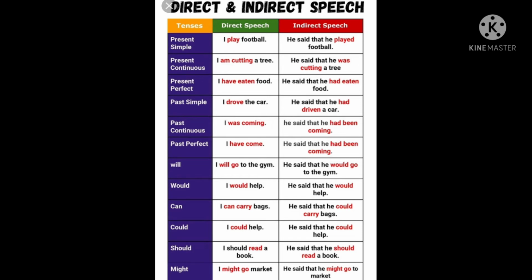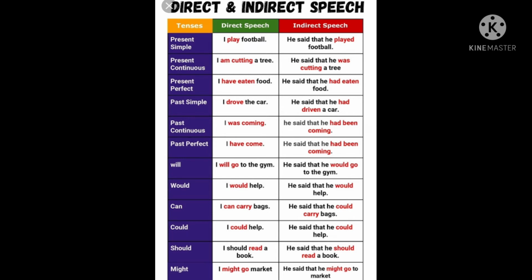This picture explains the changes in tenses. Simple present will change into simple past. Present continuous will be changed into past continuous. Present perfect will be changed into past perfect, which means if we have has or have in direct speech, we change that into had in indirect speech.